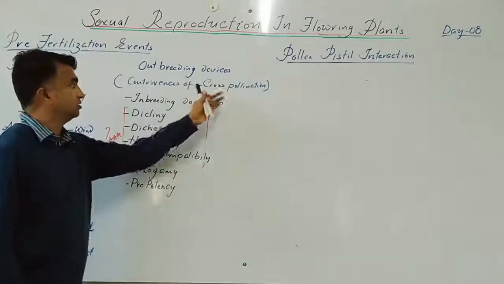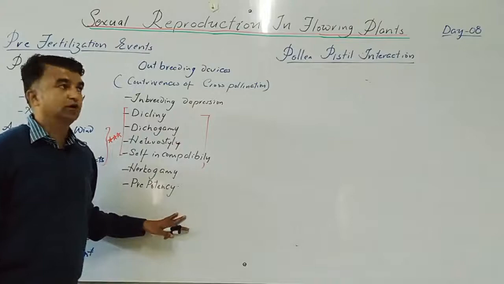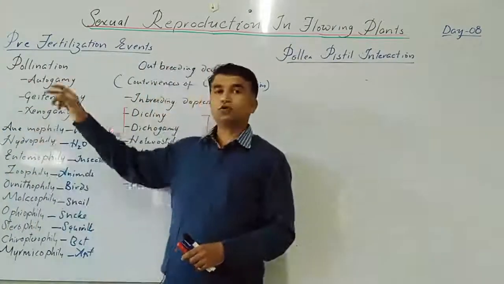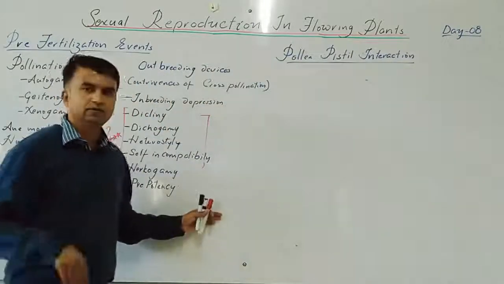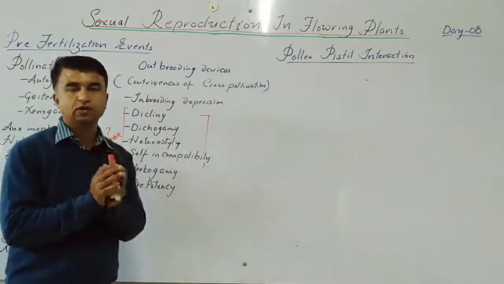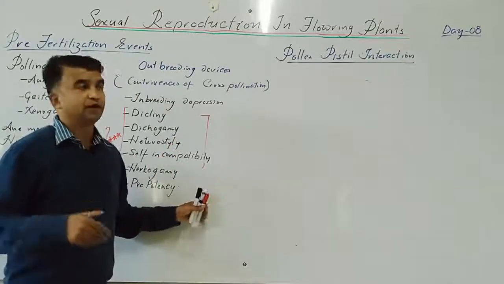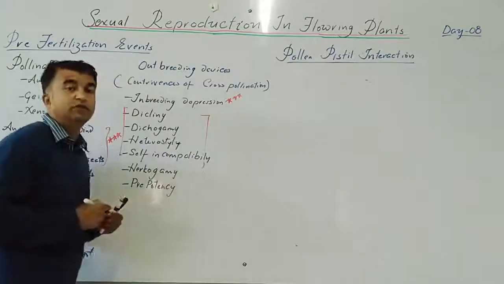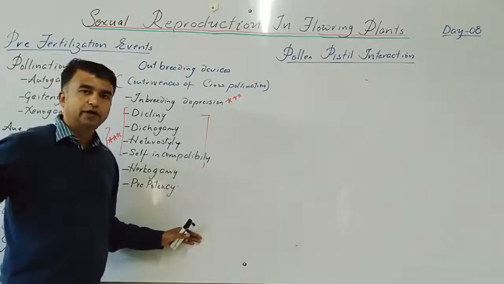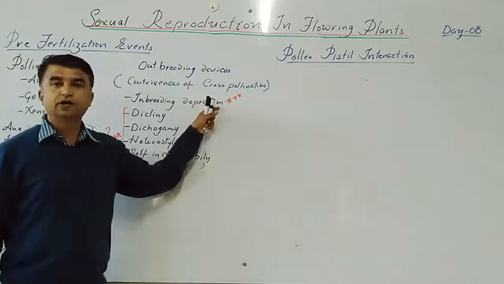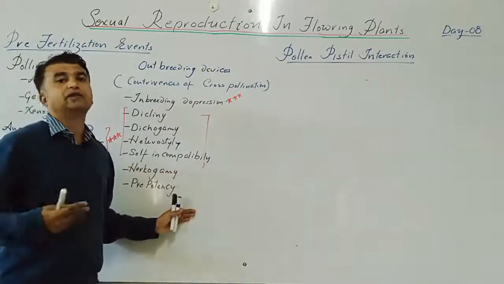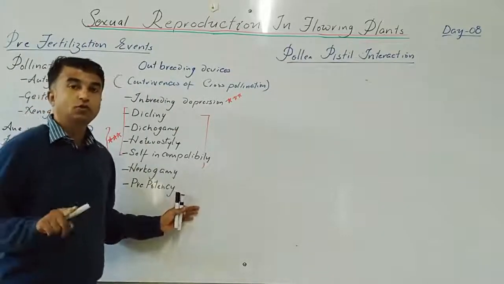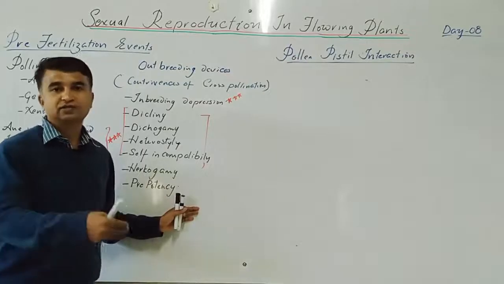Outbreeding devices means contrivances of cross pollination. If autogamy is carried out for many generations repeatedly, where the flower is closed, self pollination happens repeatedly. One problem created is inbreeding depression, in which quality gradually decreases. To avoid this inbreeding depression, the plant follows some mechanism, either morphological, physiological or genetic, which promotes cross pollination and prevents self pollination.